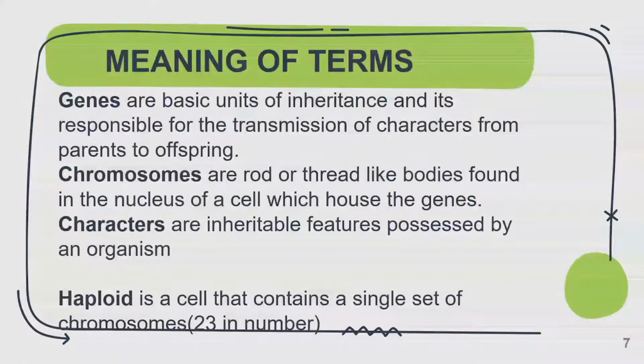So let's look at the meaning of each, one after the other. To start with, we have the first one, genes. Earlier I told you about heredity. That has to do with what you have inherited from your parents. Now there is a part in your cell that helps to transfer that trait, that character from your parents to you.